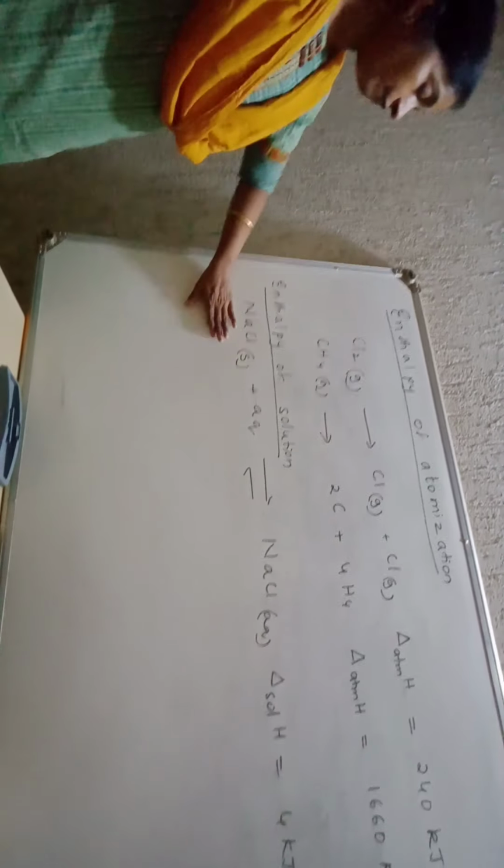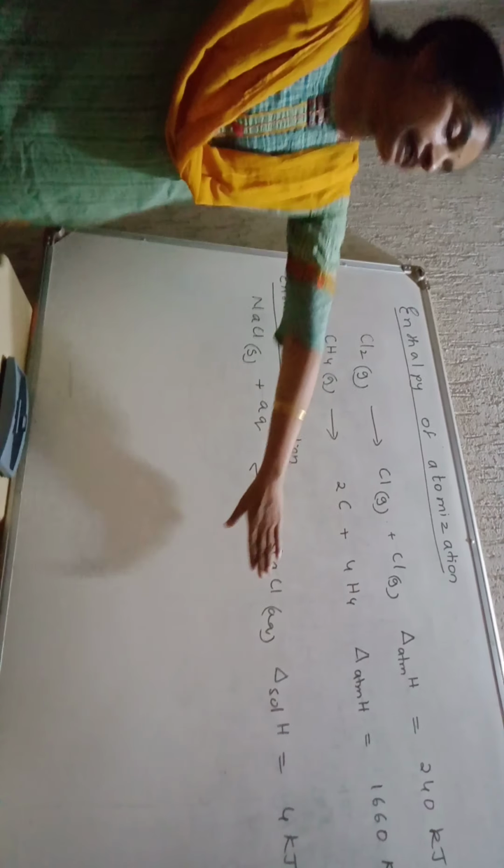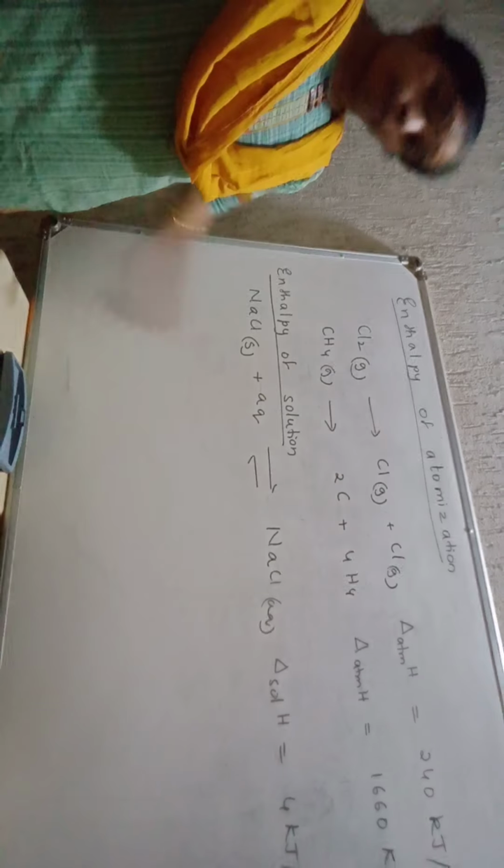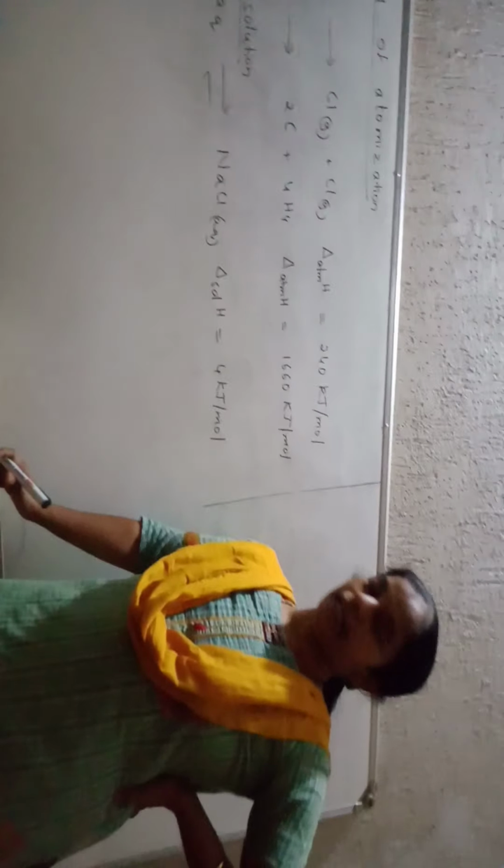So what is enthalpy of solution? It is the enthalpy change taking place when 1 mole of a substance is completely dissolved in a given specific amount of solvent. Next point, students, an important point I'll tell you: enthalpy of solution is divided into two types of enthalpies. Enthalpy of solution is divided into what? Two types of enthalpies. They are, is it clear?